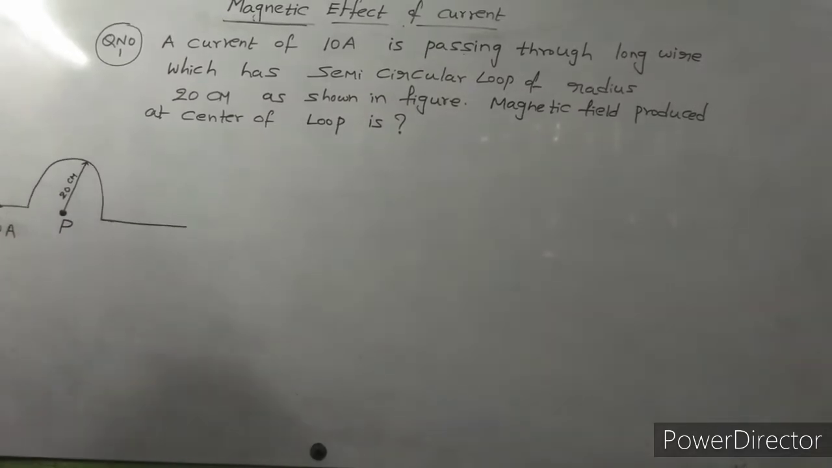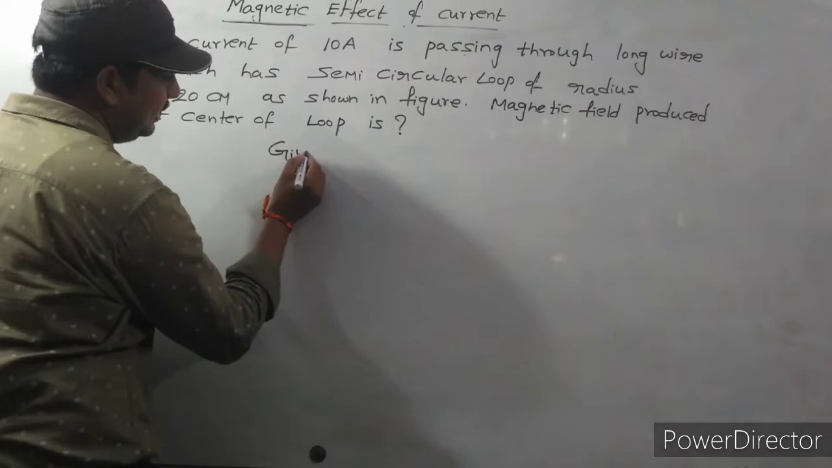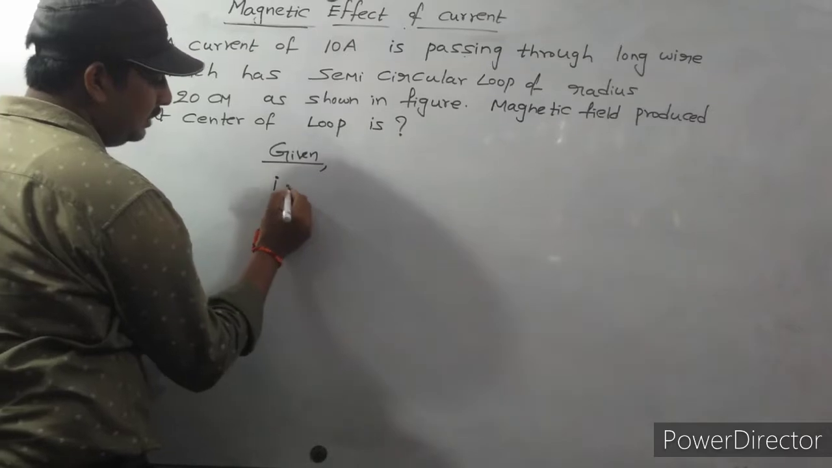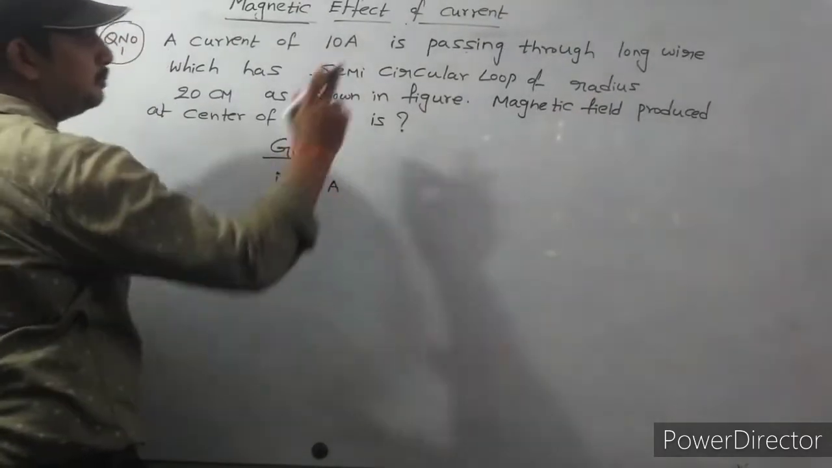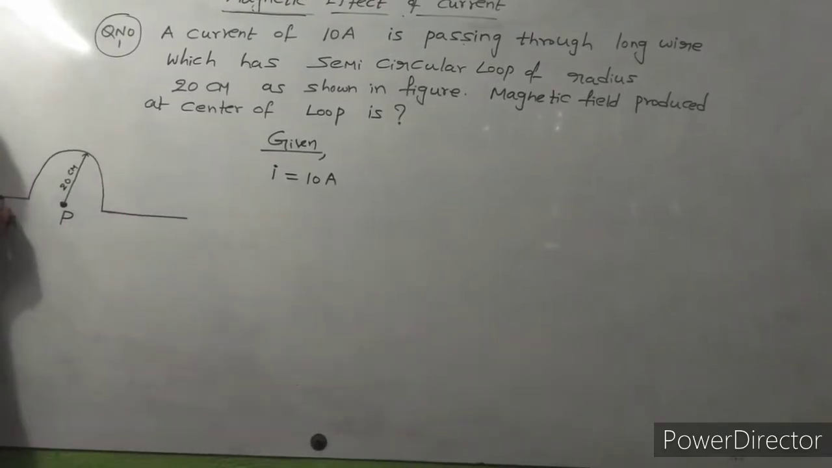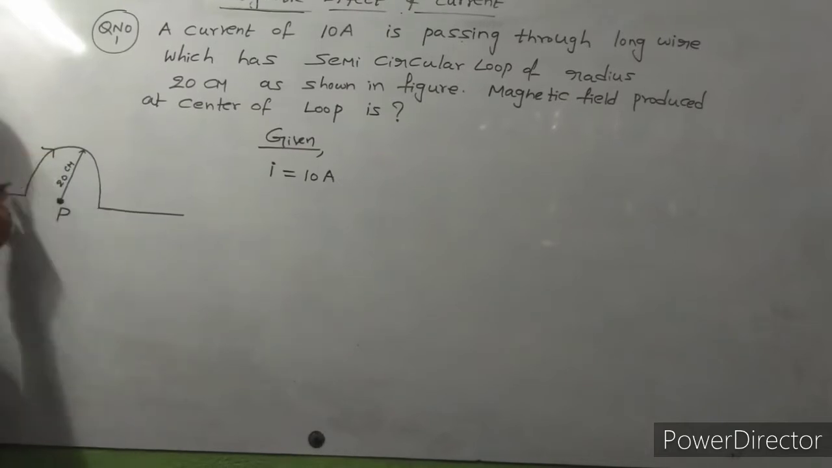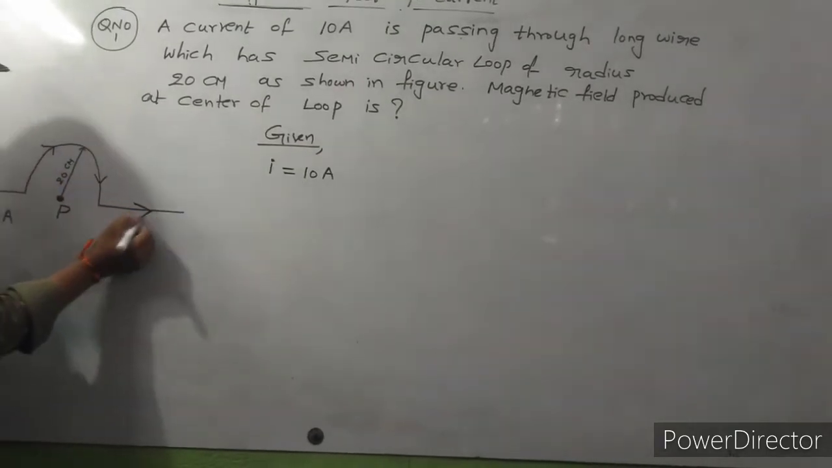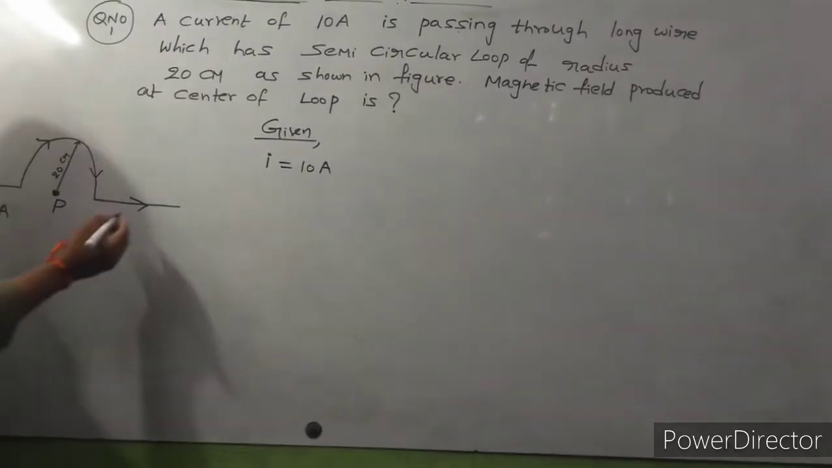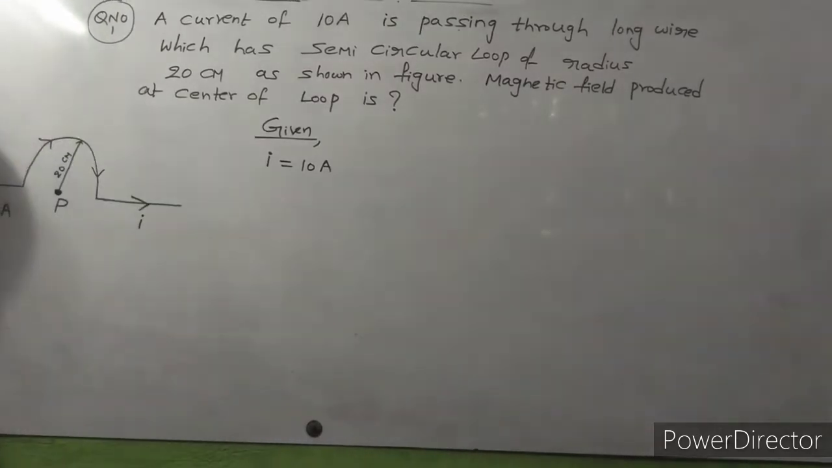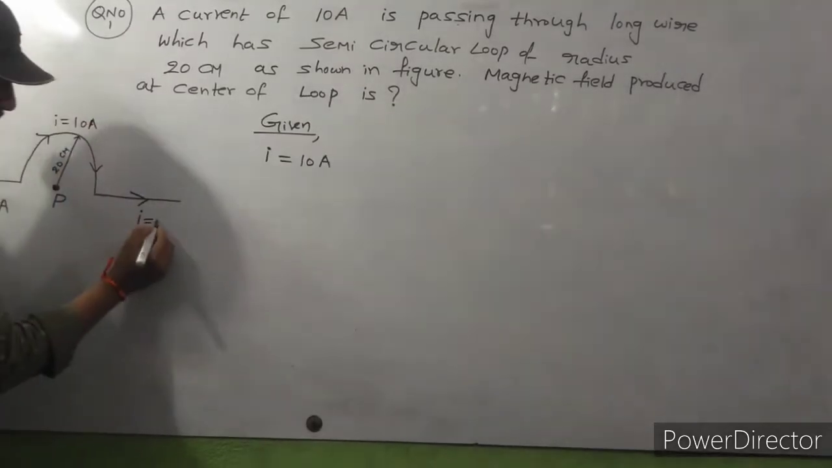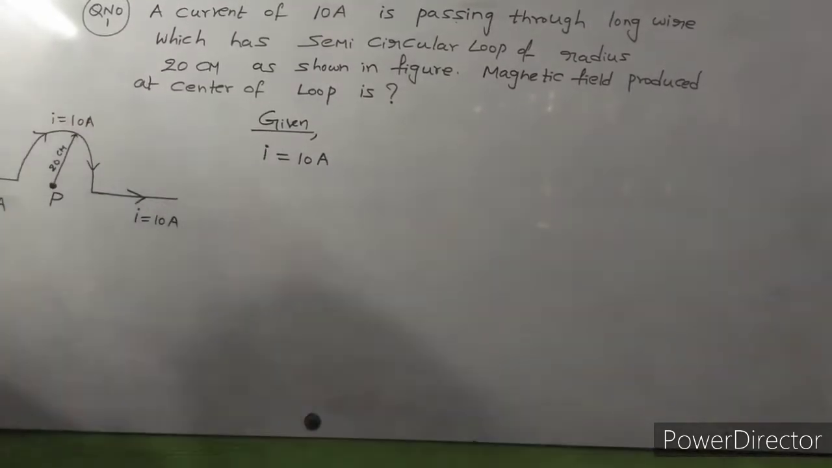Please observe carefully. What is the given data? A current of 10 amps is passing through a long wire. The current enters here, then moves like this, and again like this. This is the current moving direction.